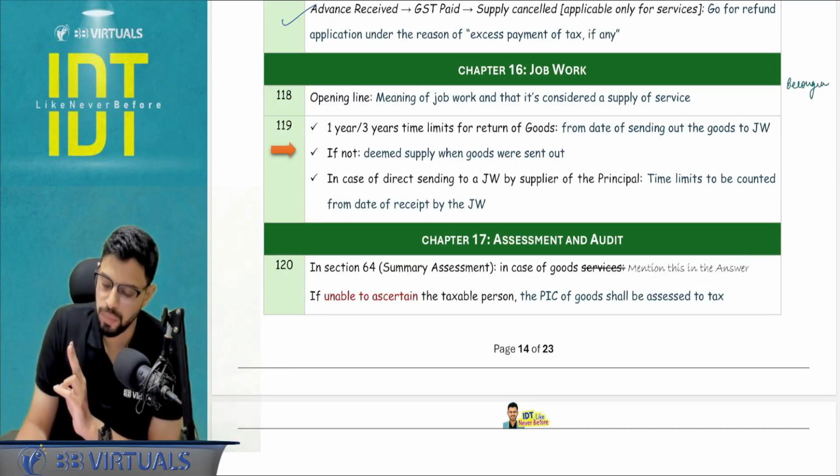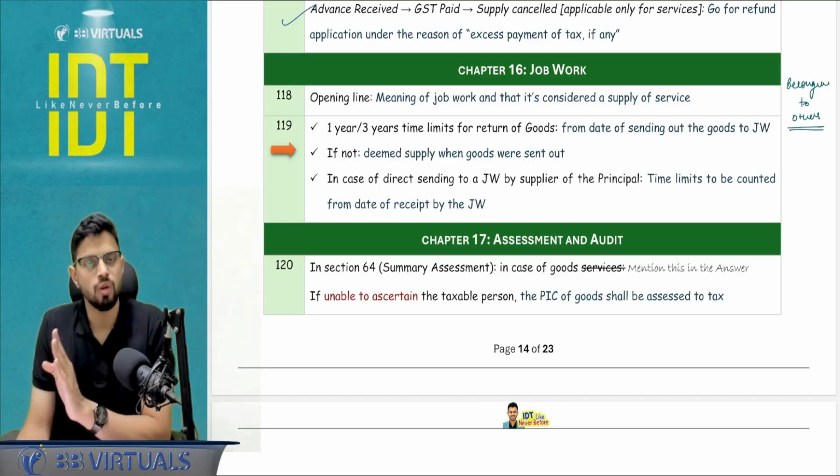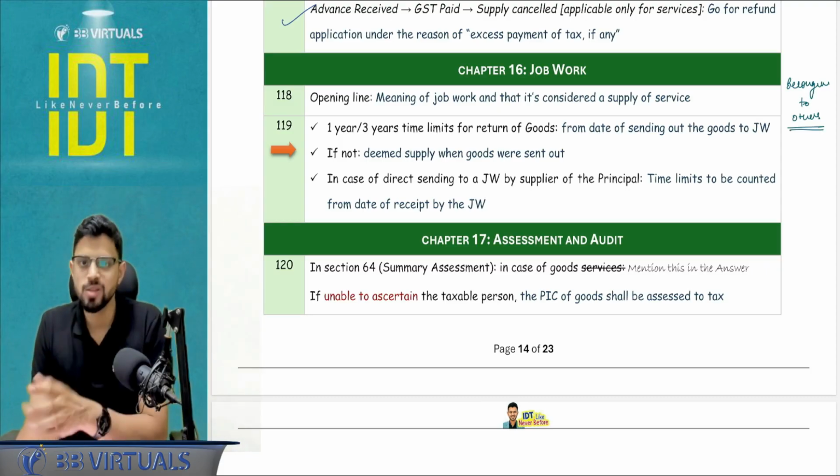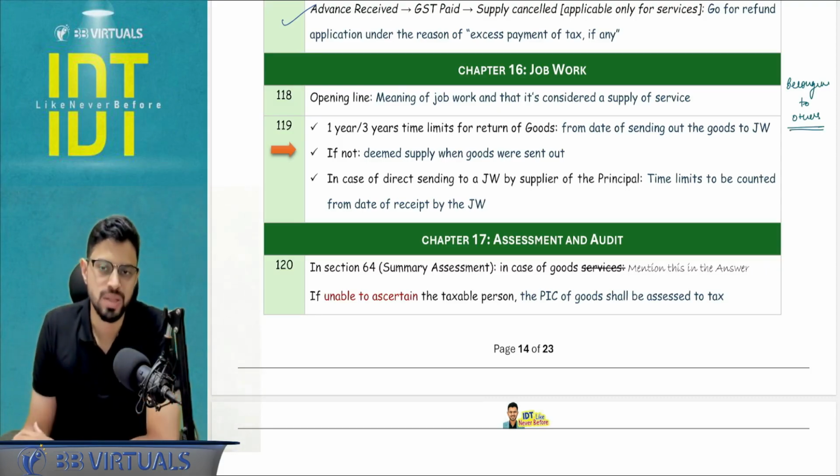On goods which are belonging to others. And second, supply of the job work service is considered as a supply of services as per schedule number 2, regardless of the fact that you might be using your own goods in the process.